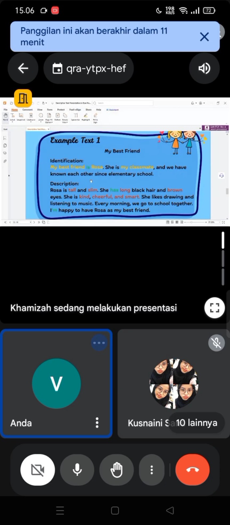After, I think that's all for my explanation about descriptive text. Do you get it about our lesson today, guys? Yes, Miss. Okay, to know you have already understood, let's do the task.